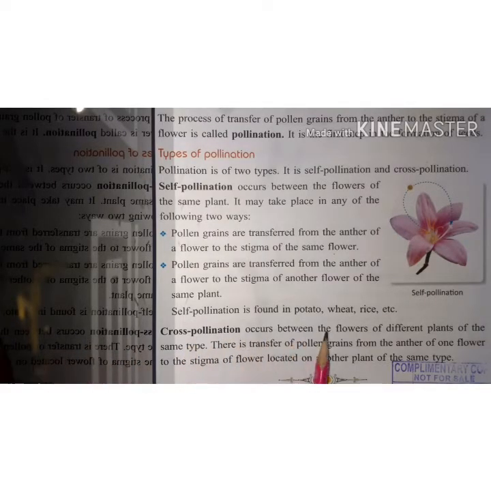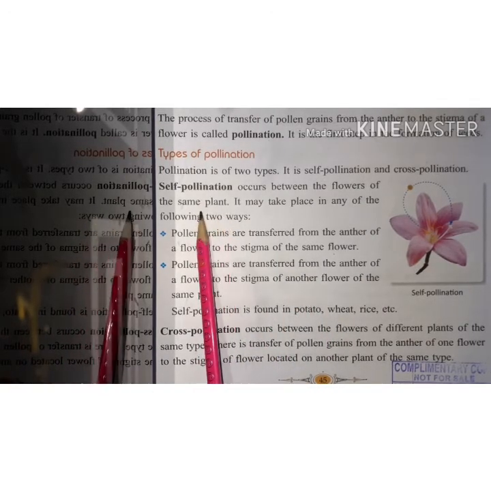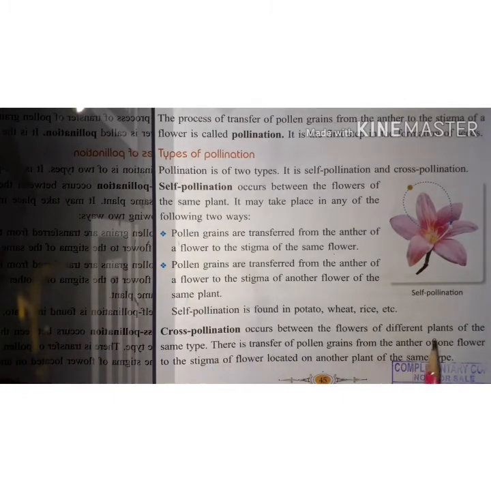Cross-pollination occurs between flowers of different plants of the same type, whereas self-pollination occurs within the same plant.